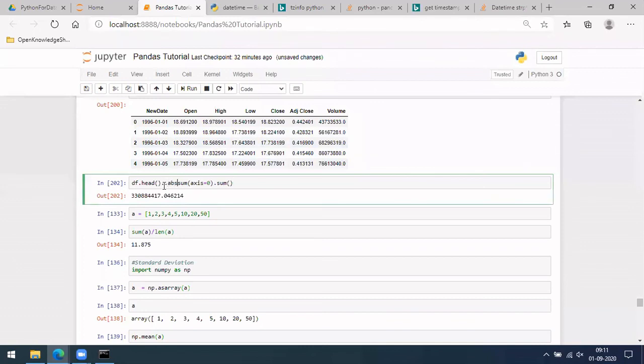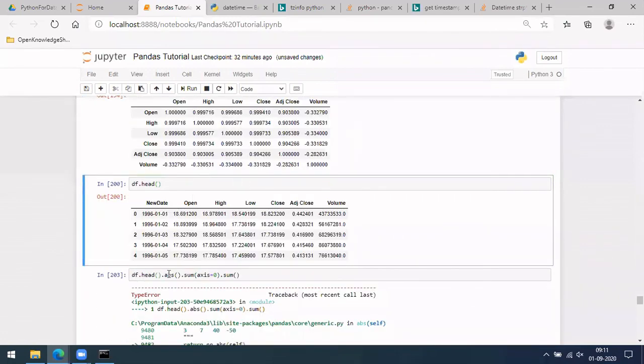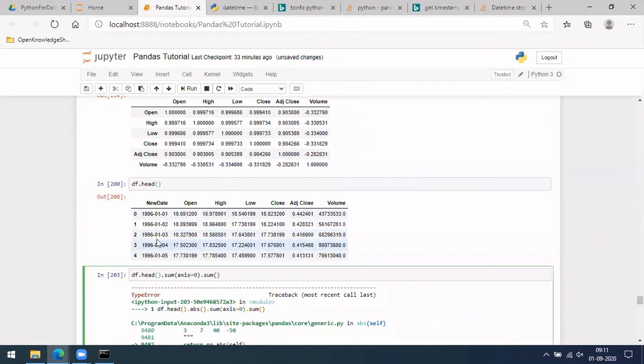Let me do dot abs, which will give absolute values. Okay, there is this timestamp because of which you got an error. So for columns without timestamp, if you do dot abs, the absolute values will be taken and those will be summed up next. Okay, this is one more thing.